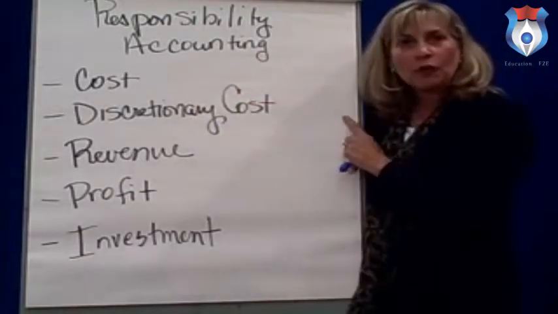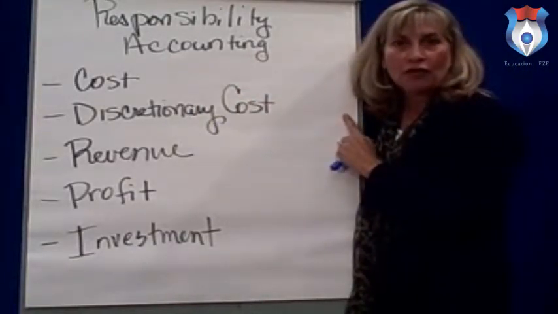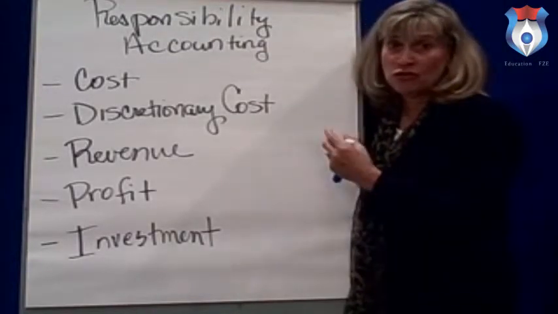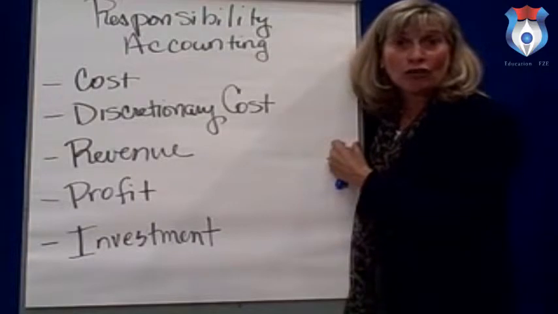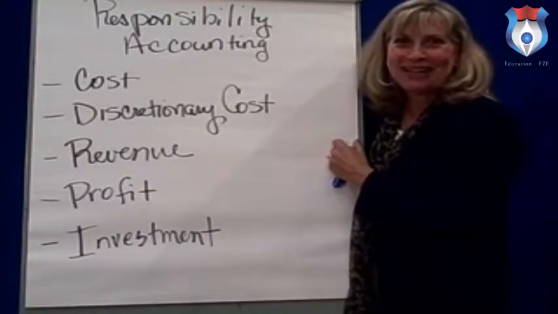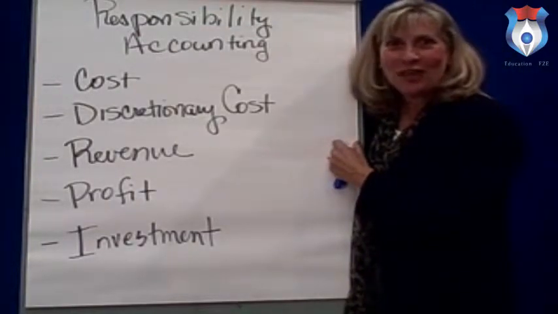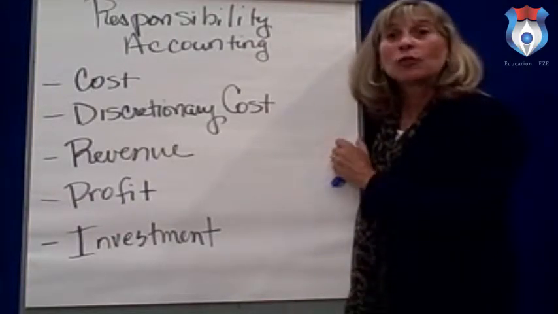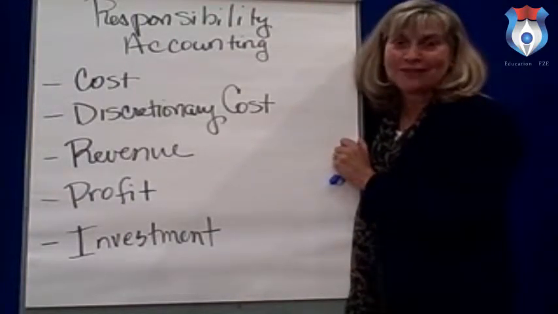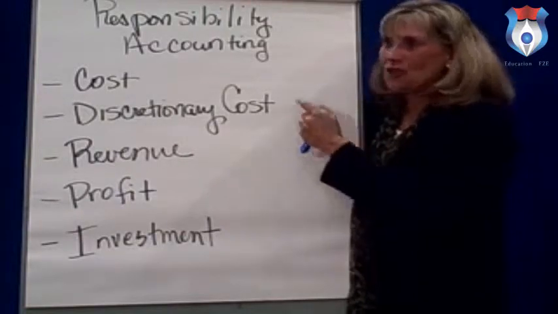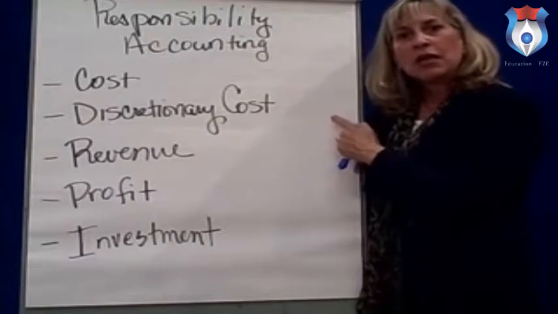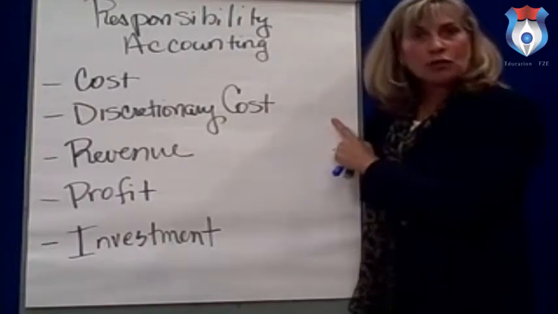In the next chapter, we're going to spend a lot of time on cost centers using a performance evaluation measurement system known as standard costing. And we'll be able to break down that materials, labor, and variable overhead and fixed overhead into a lot of different variances, 8 variances in all. So that's next chapter. Discretionary cost centers means that you're a manager and all you're doing is spending money.